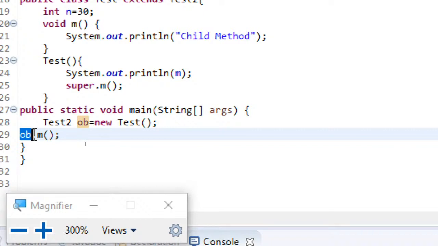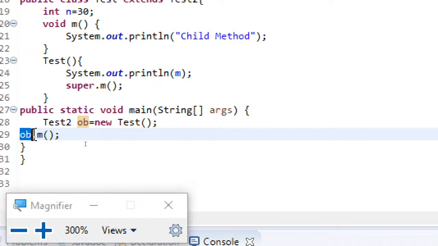That means parent also should have defined that data or method, even though it is overridden by the child. Then only parent reference variable can be used to access the child data or methods.